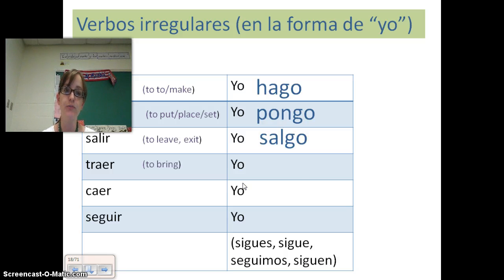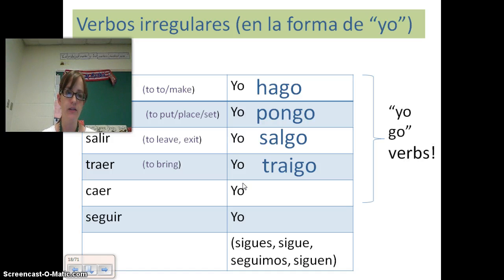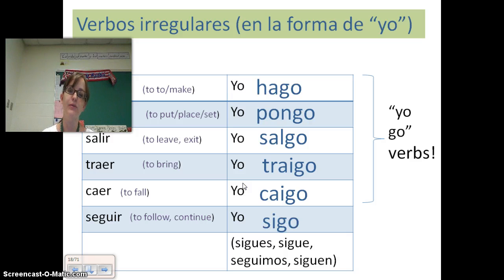Traer quiere decir to bring, yo traigo. Caer quiere decir to fall, yo caigo. Seguir quiere decir to follow or to continue, yo sigo. You might remember that one from your driving chapter in Español 2.